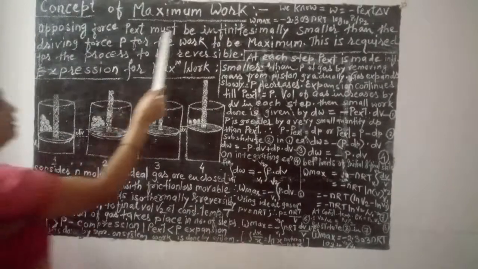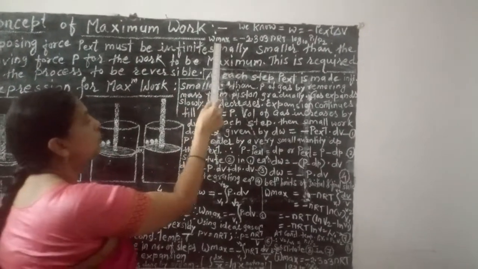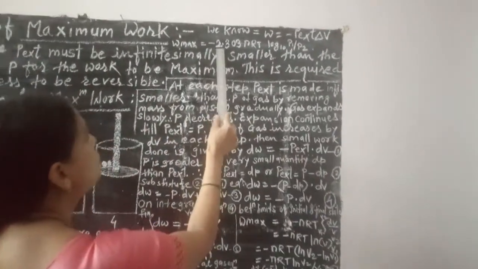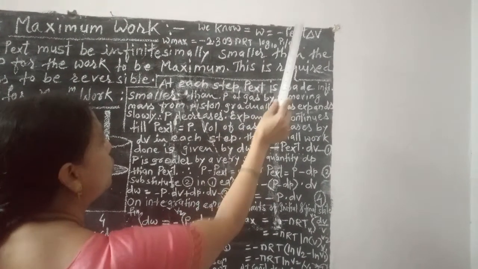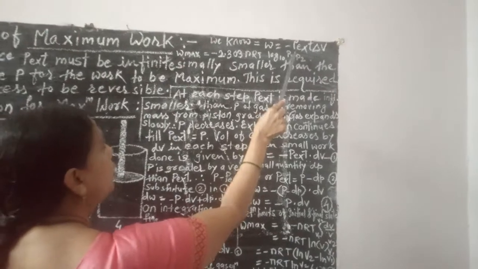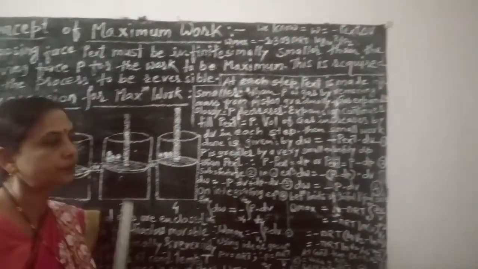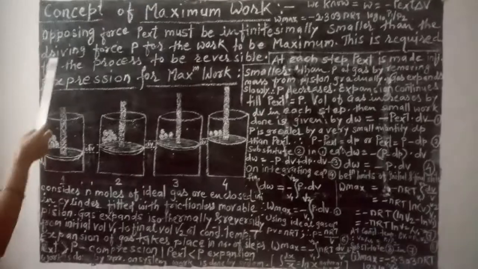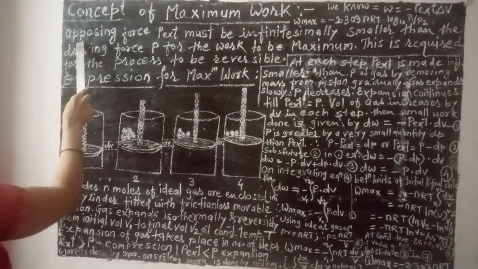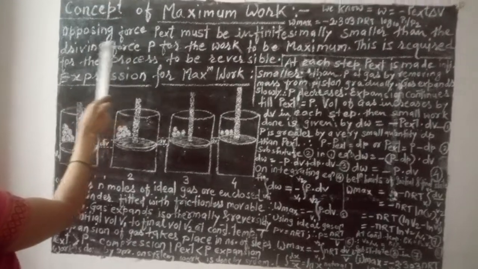See here, this is the expression of maximum work. W max is equal to minus 2.303 nRT log base 10 P1 upon P2, or you can write V2 upon V1. So we have to derive this equation. See here what I have written.